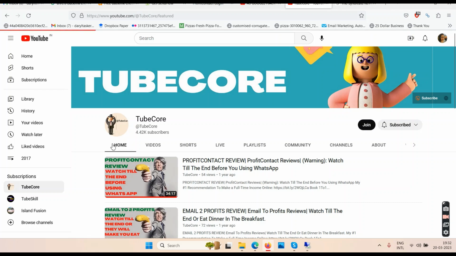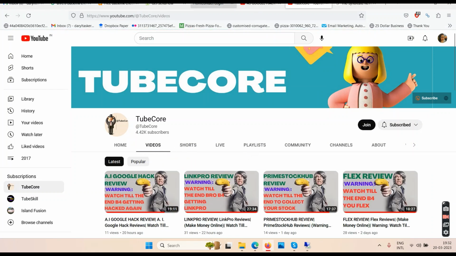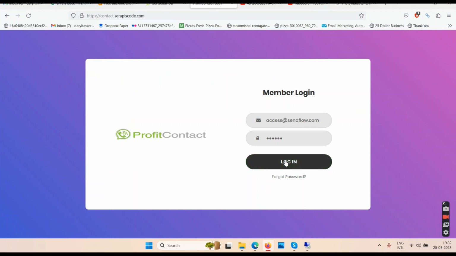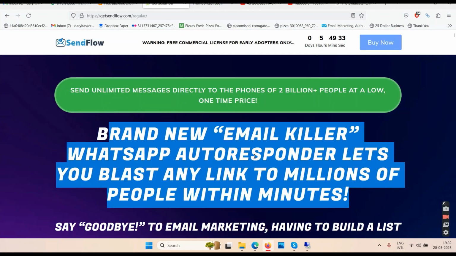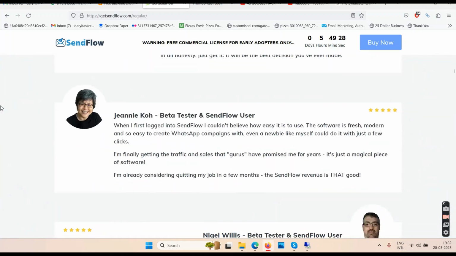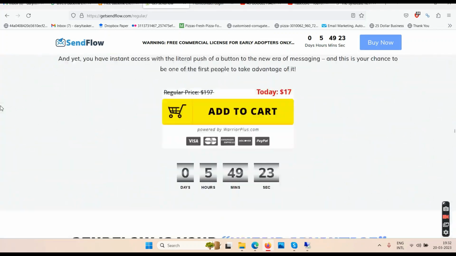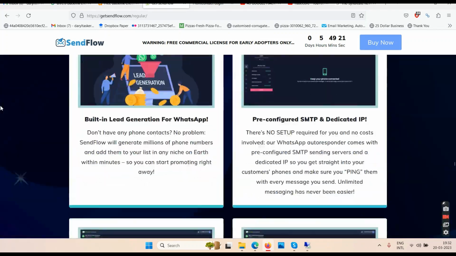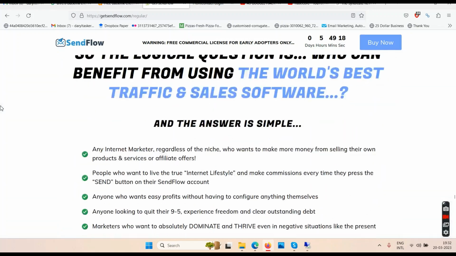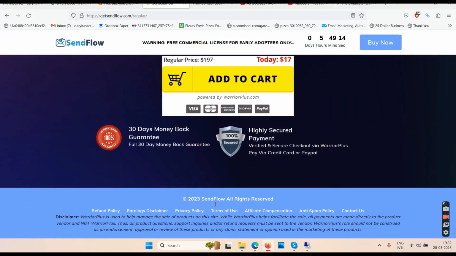If you verbally want me to tell you, then don't buy. Okay, and yeah, so don't buy. This will make you think their software doesn't work as of now. It is supposed to be launching tomorrow, and the login details which they have shared doesn't work. They don't have any demo video in public, and the sales page is the same as ProfitContact. So all these are fake testimonials, by the way, fake testimonials, fake reviews, and everything is copy paste from ProfitContact. Okay, so let's not waste some time here. This thing will not make any single penny and you will be just doomed. If you buy this, you will only lose your 20-30 bucks. Nothing else is gonna happen.